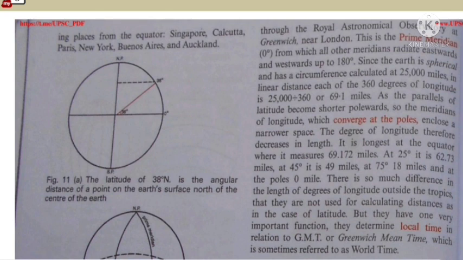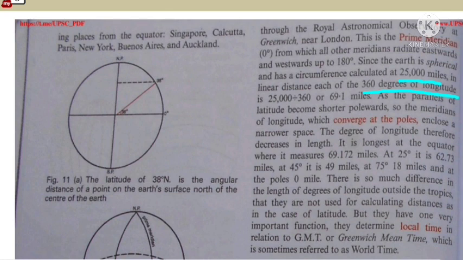Since the Earth is spherical, it has a circumference calculated at 25,000 miles. In linear distance, each of 360 degrees of longitude is 25,000 divided by 360, or 69.1 miles. As the parallels of latitude become shorter polewards, so the meridians of longitude, which converge at the pole, enclose a narrower space. A degree of longitude therefore decreases in length.